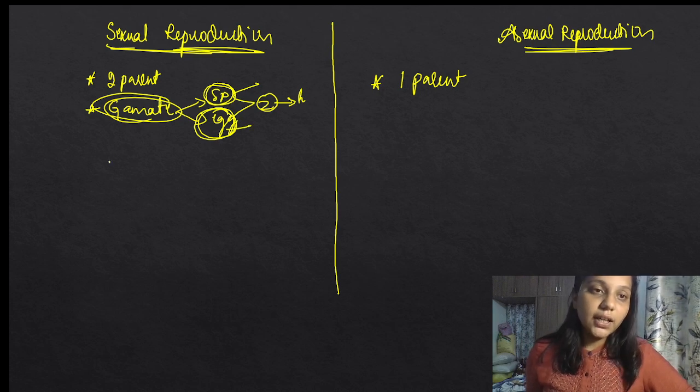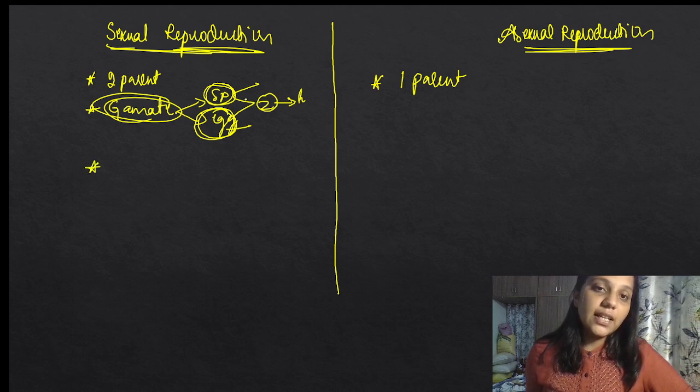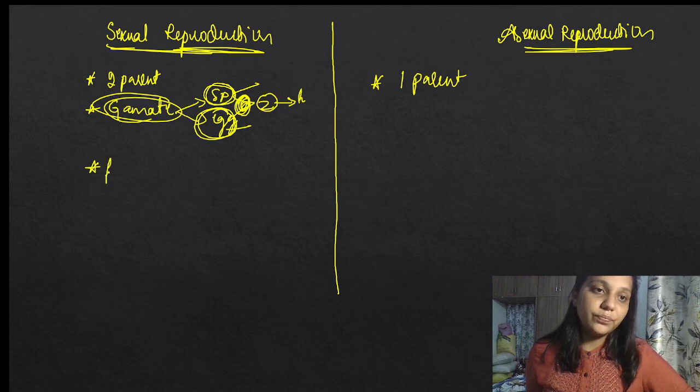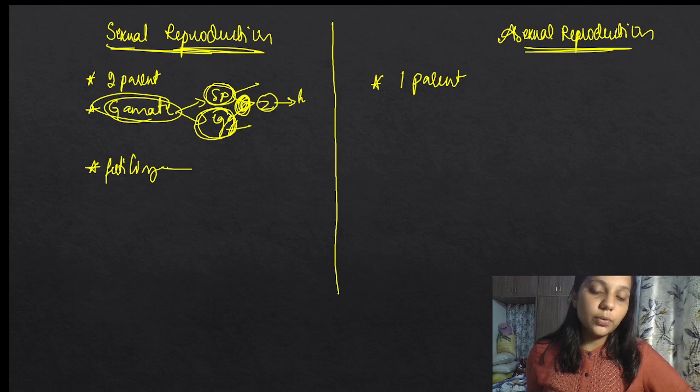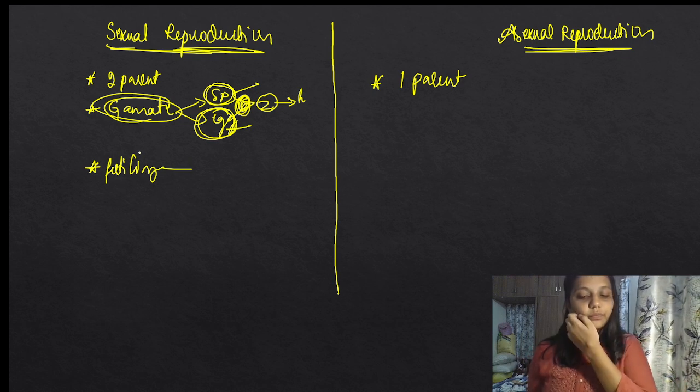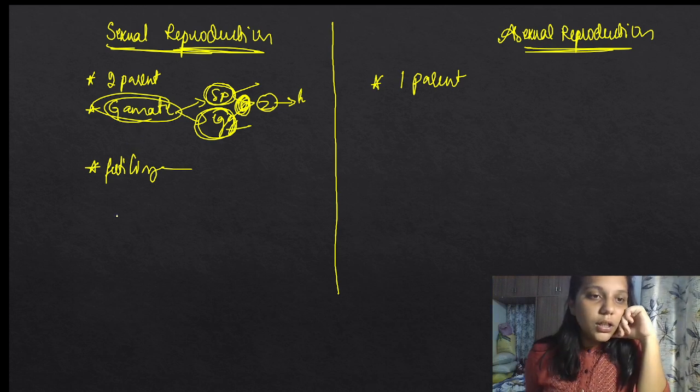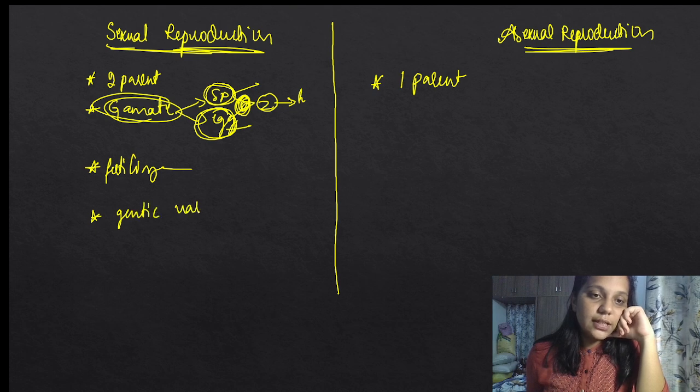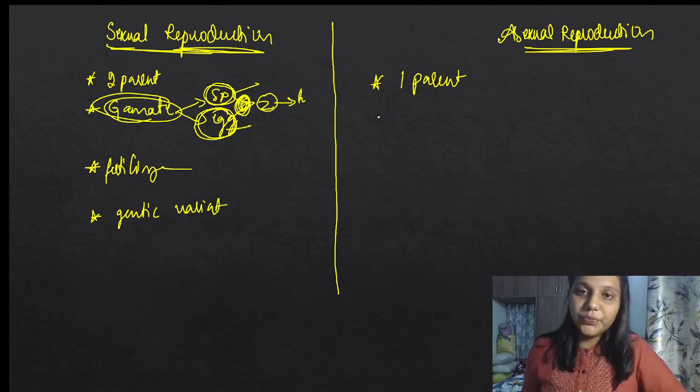They are called gametes. और जब ये होता है, it leads to fertilization. This process is called fertilization. जब हम जोड़ते हैं sperm और egg को, fertilization होता है. So that process, fertilization, only occurs in sexual reproduction. That's important. मतलब there is some genetic variation here. You need to write it. There is some genetic variation here.